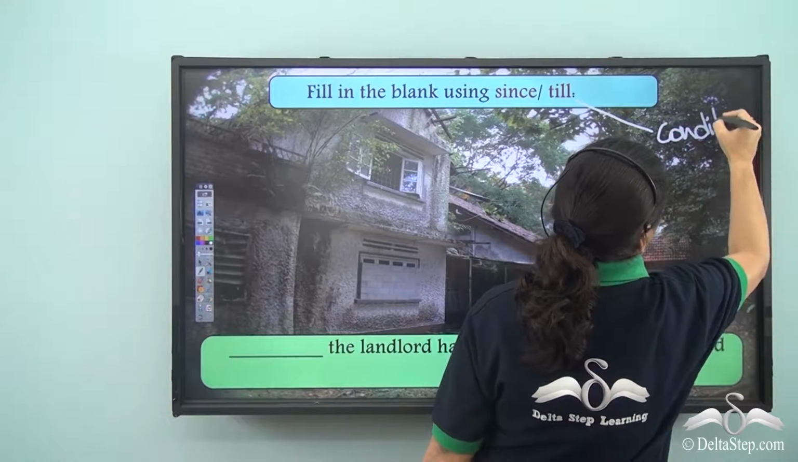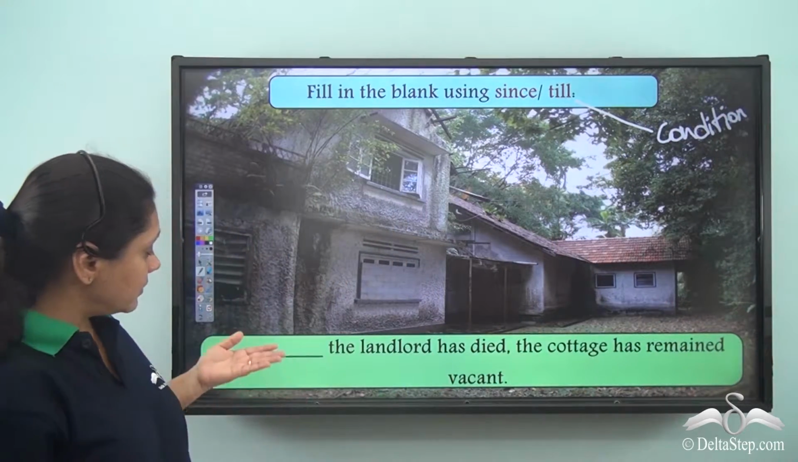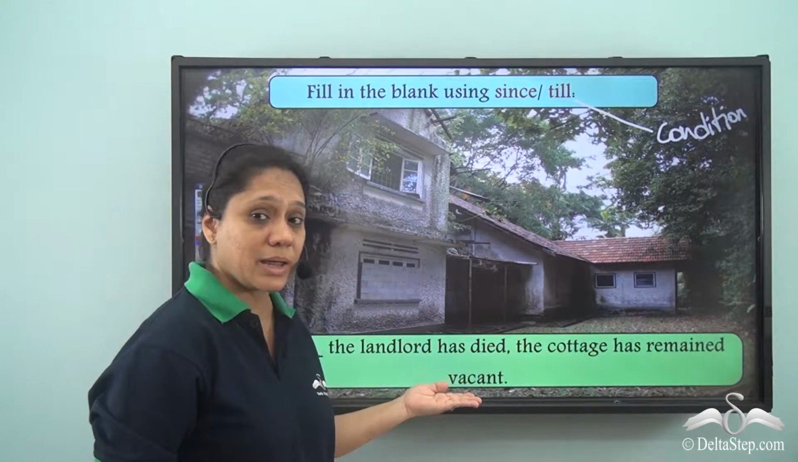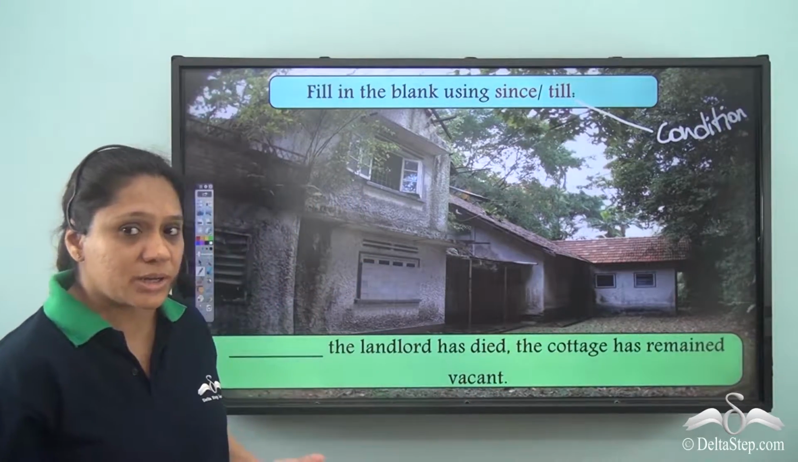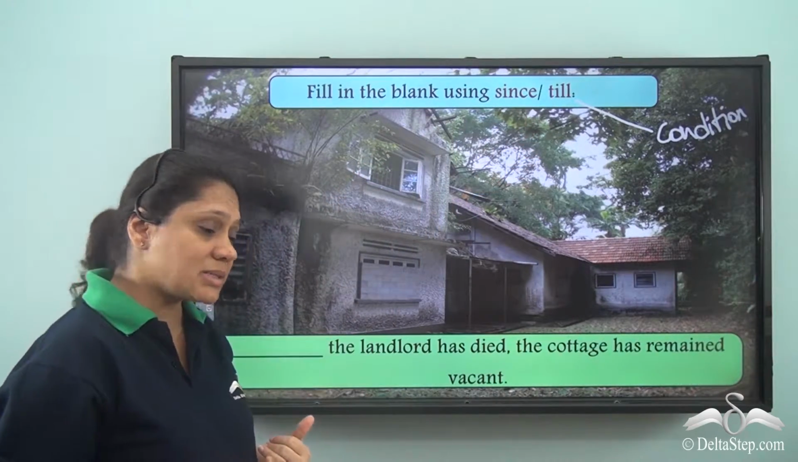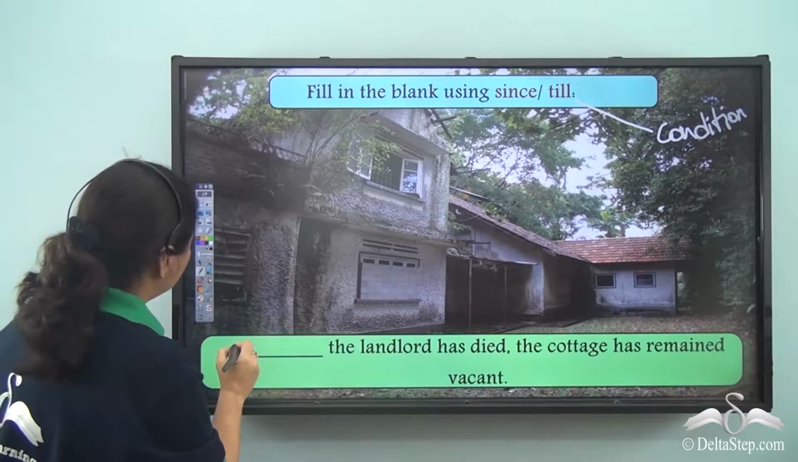Is there any condition in this sentence? Let us read it again. Dash the landlord has died. The cottage has remained vacant. There is no condition here. So we cannot use till. So what will be the correct answer? The correct answer will be since.